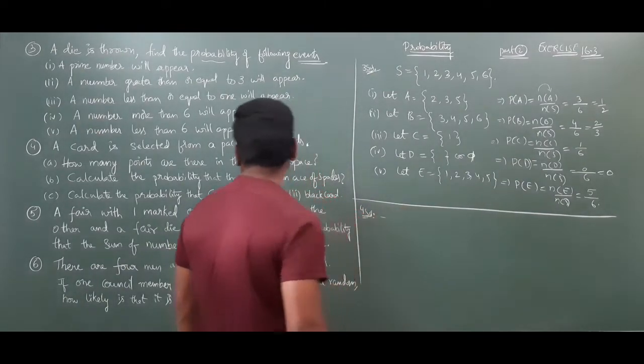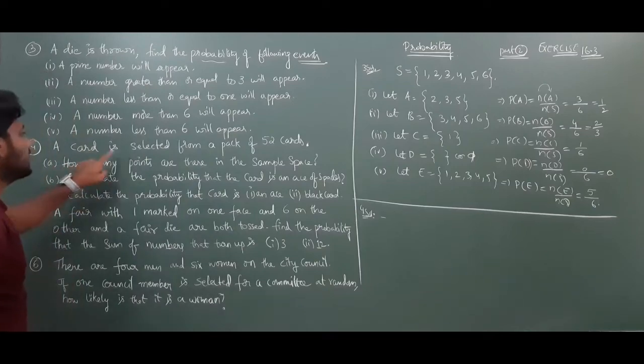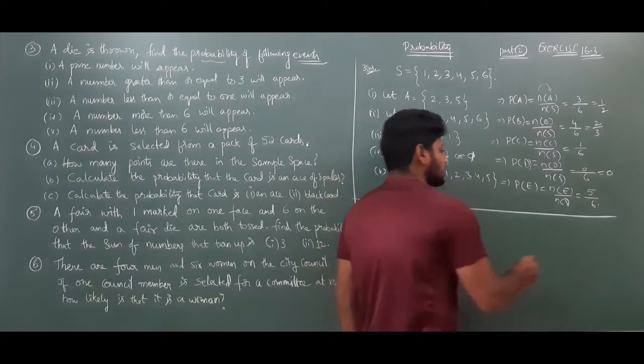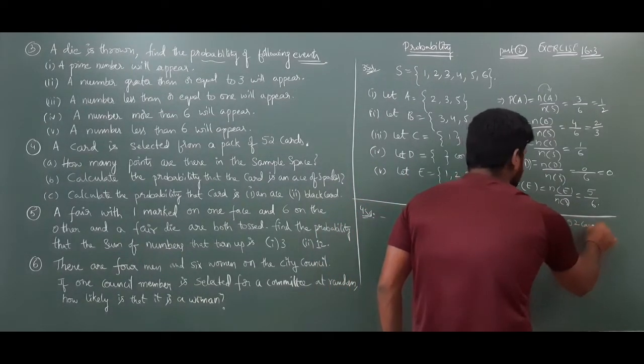Next, question number 4, you observe. A card is selected from a pack of 52 cards. See, already we have discussed that. So 52 cards will be there.